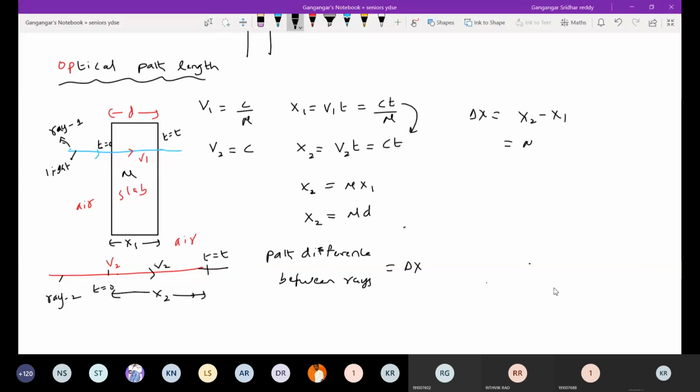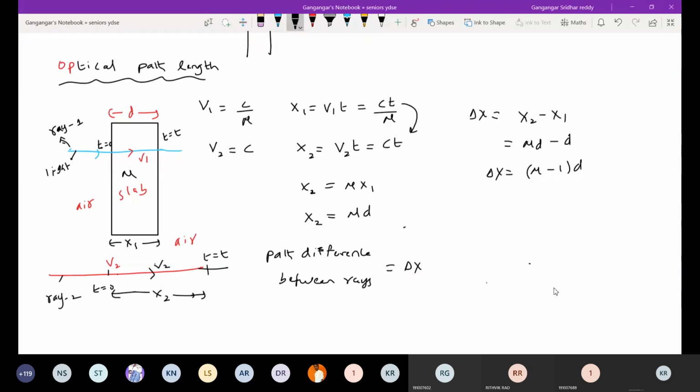So what is x1? Mu d. And what is x2? It is equal to d. So how much will it be? Mu minus 1 into d. So this is the path difference between the ray moving through this slab and the other one.